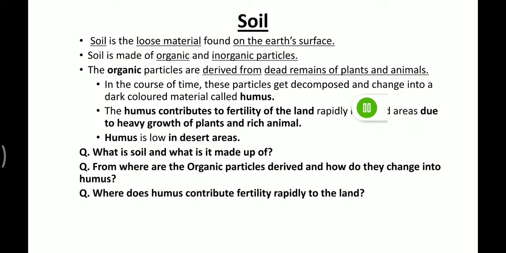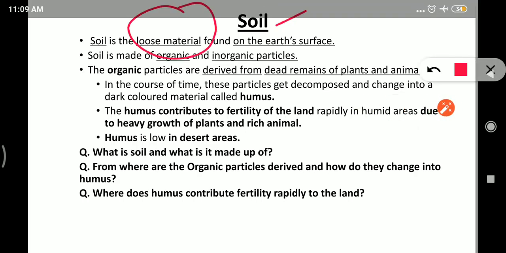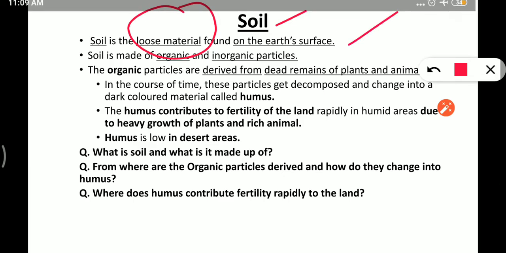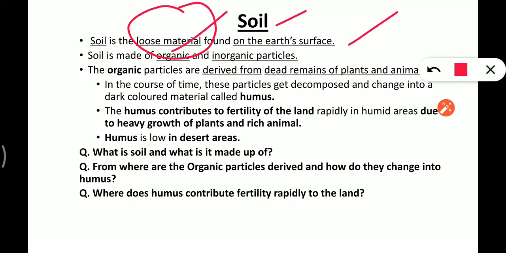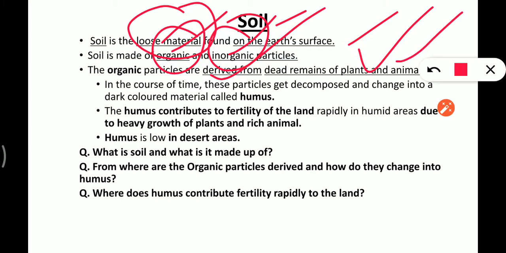So here we'll discuss soil. Soil is loose material found on the earth's surface, right? And soil is made of organic and inorganic particles. Now one by one we will discuss organic and inorganic particles, right? The organic particles are derived from dead remains of what? Of plants and animals both, right?